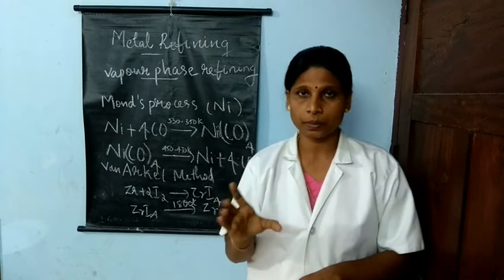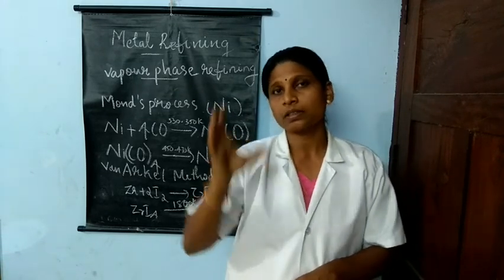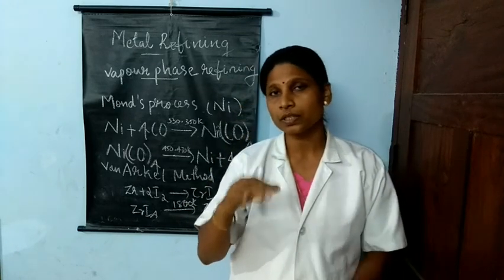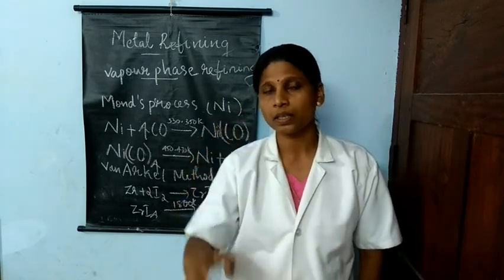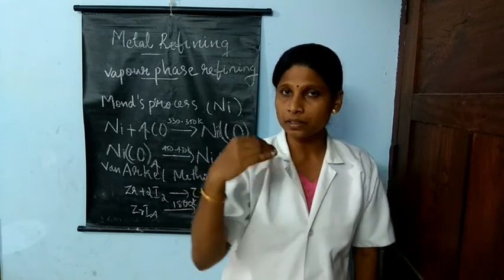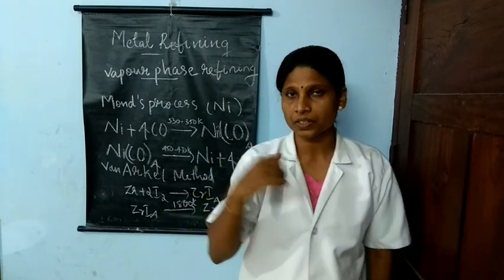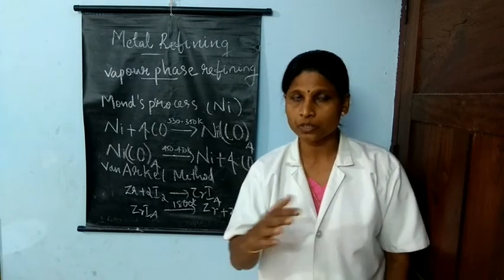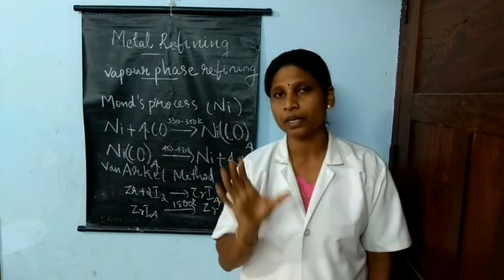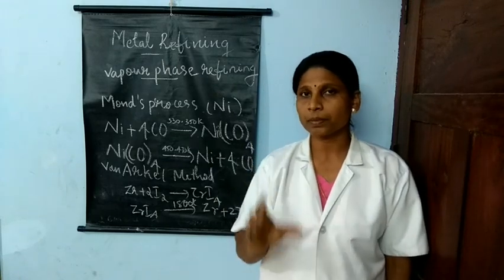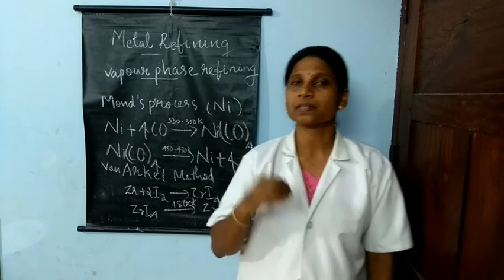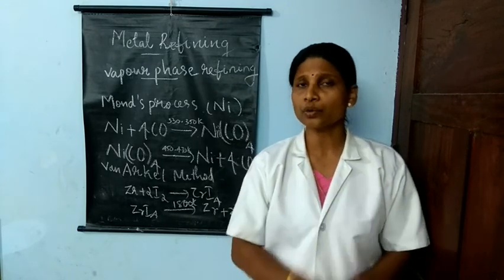On the surface of the adsorbent, the components of the crude metal are adsorbed at different rates, and these components can be separated using suitable solvents. That is the principle behind chromatography: the adsorption rate of different components present in the crude metal.